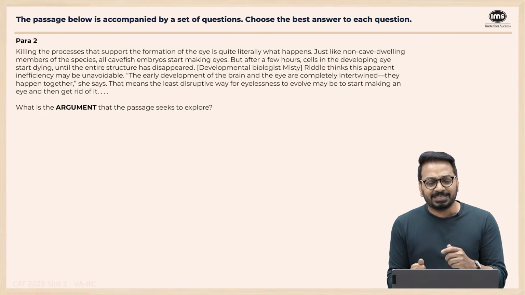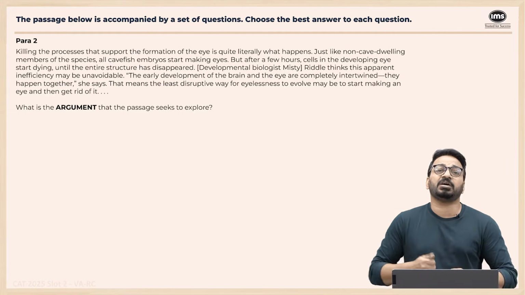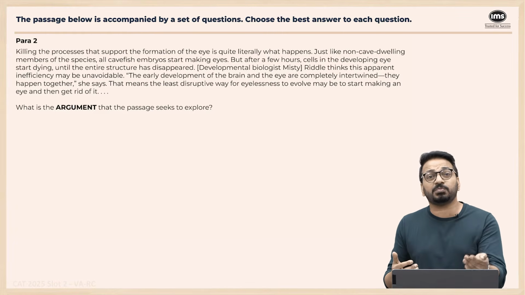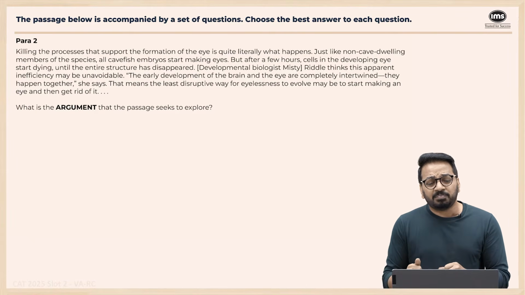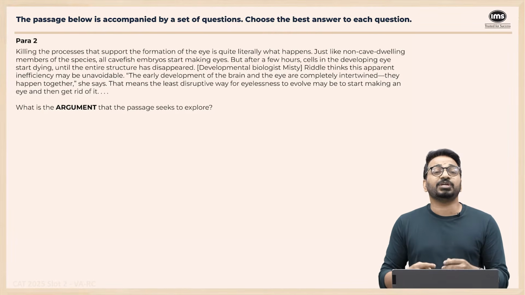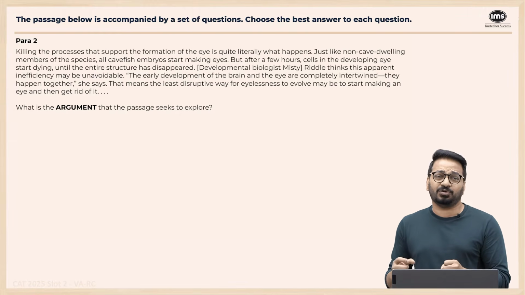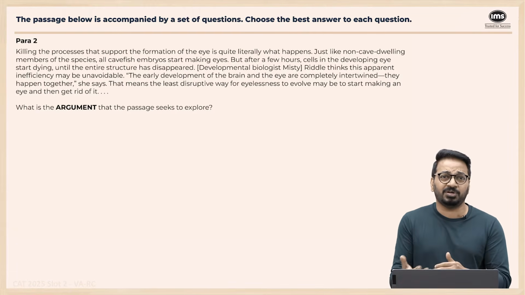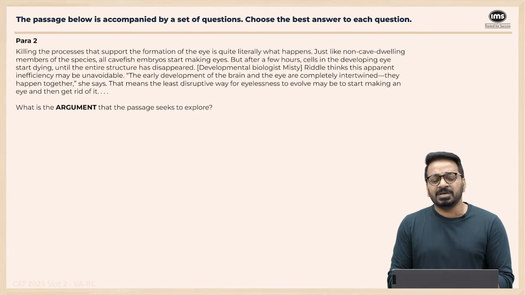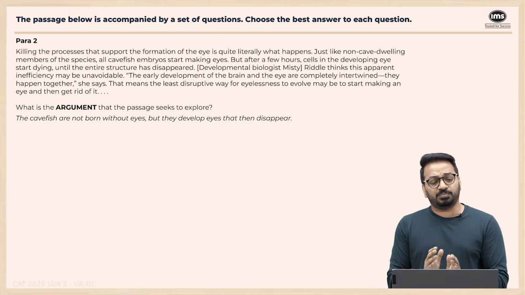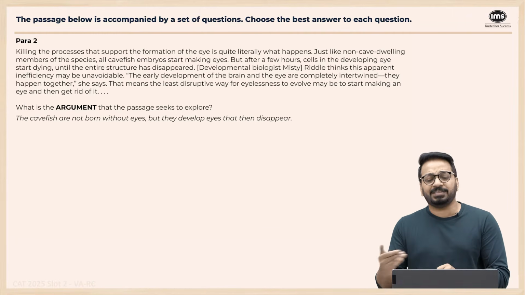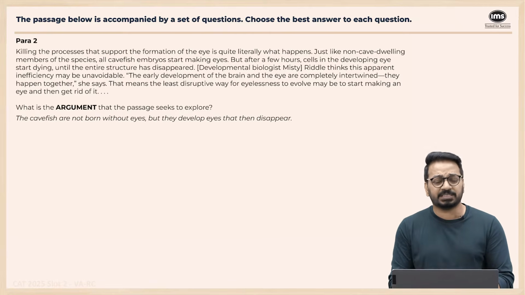Developmental biologist Mr. Riddle thinks that this apparent inefficiency may be unavoidable. It's inefficient, right? First you're making the eyes, and as eyes start getting made, then they disappear. The early development of the brain and eye are completely intertwined. They happen together, so it's not possible for eyes to not come at all, because along with the brain, the development of eyes also happens. This means that the least disruptive way for eyelessness to evolve may be to start making an eye and get rid of it. So this is the most effective way. So we know cavefish are not born without eyes, but they develop eyes and then they disappear. So that's the process. Fairly simple paragraph.